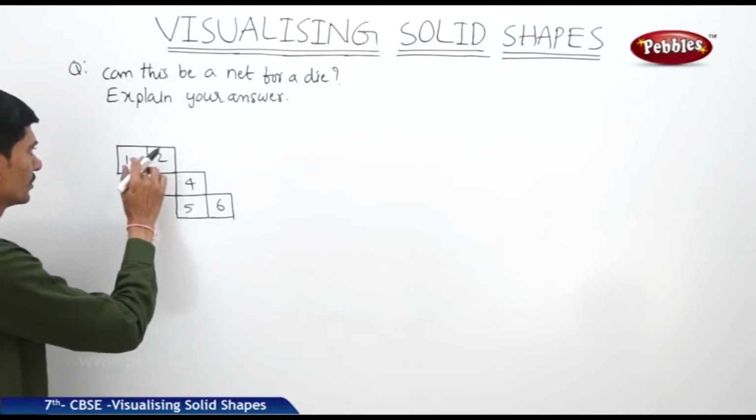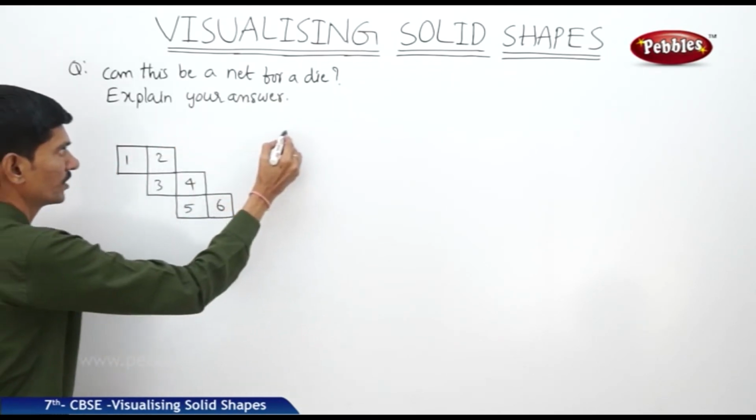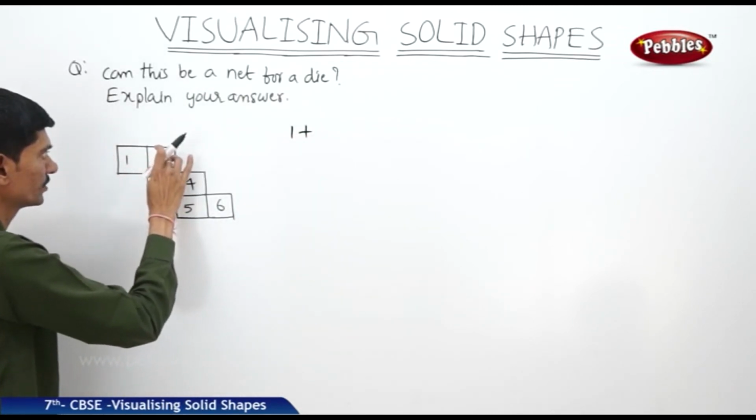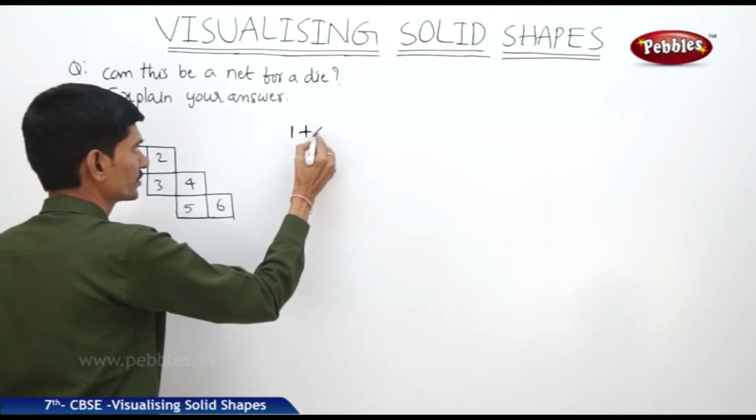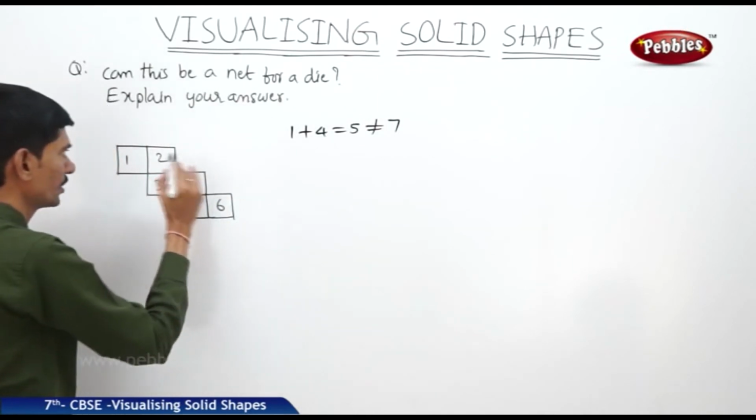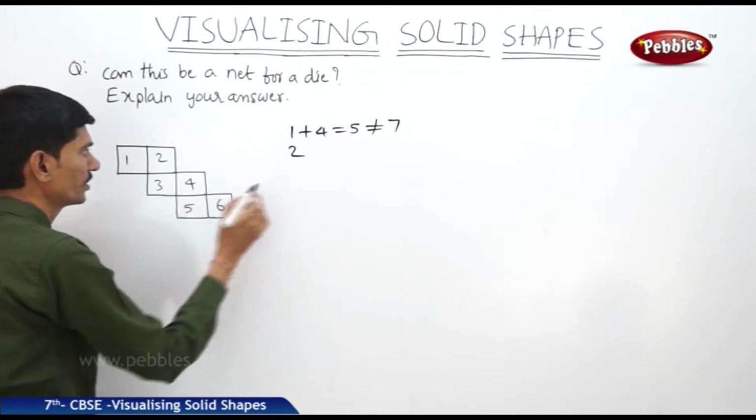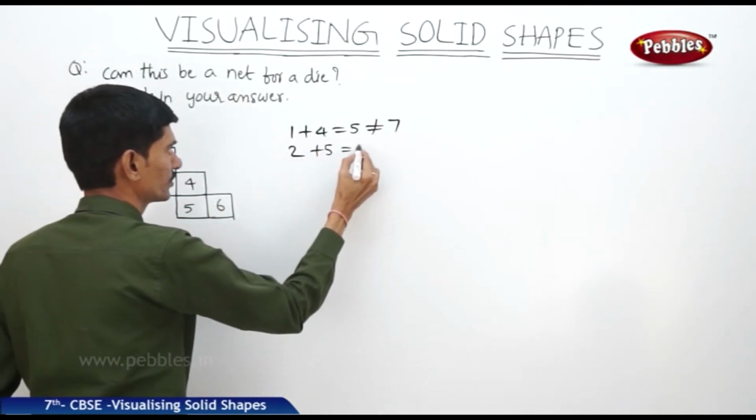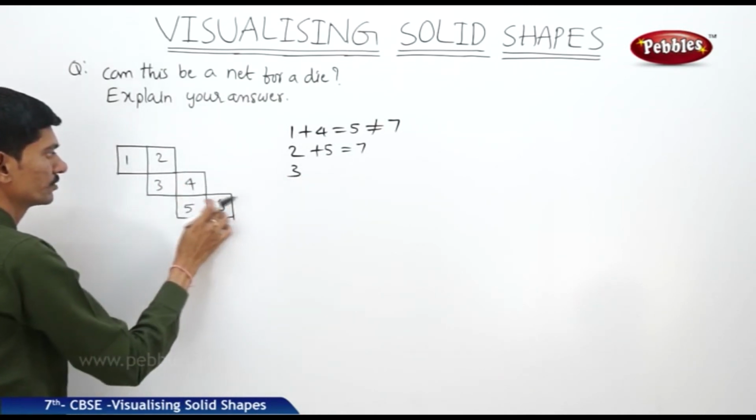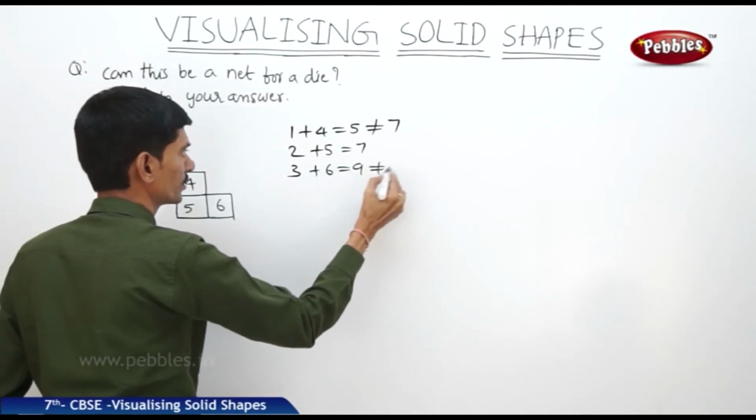Now if you find the sum of the numbers on the opposite faces, 1 plus its opposite. The number on its opposite face is, counting 1 2 3, 4, so 1 plus 4 equals 5 but not 7. And if you take 2, 1 2 3, so 2 plus 5 equals 7. Then 3, 1 2 3, so 3 plus 6 equals 9 but not 7.